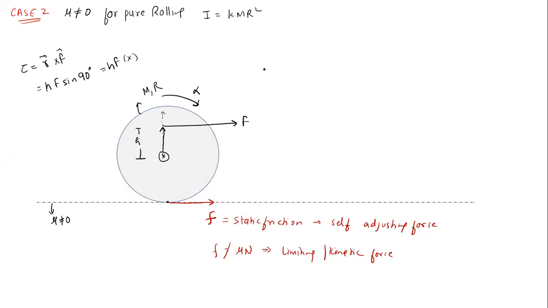Now what do we have to find? We have to find the value of the friction force. Now how can we find it? See, we have two equations. First of all, we applied the force F. Because of this force F, the body will accelerate, so the center of mass will accelerate with A. And since it is a pure rolling condition, alpha must be equal to A by R. Now we can apply two equations. One equation is the net force.